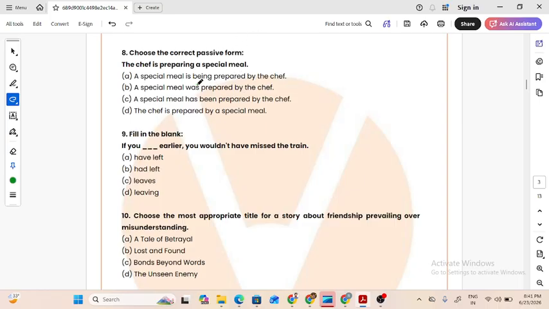A special meal was is past. No. A special meal has been prepared. No. It's past perfect. The chef is prepared by special meal. This is absolutely wrong because the chef is not prepared by the meal. The meal is prepared by the chef. So the special meal is being prepared. Here the present tense is prevalent. So our right answer is A.